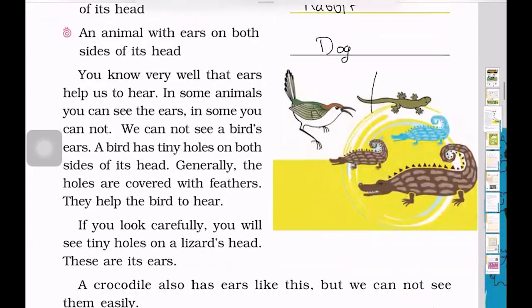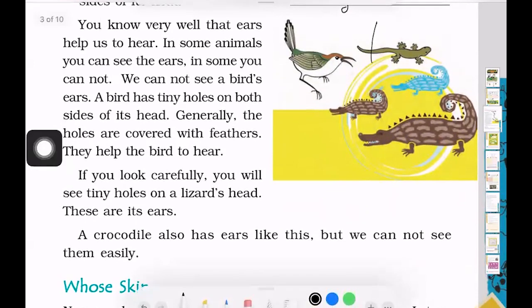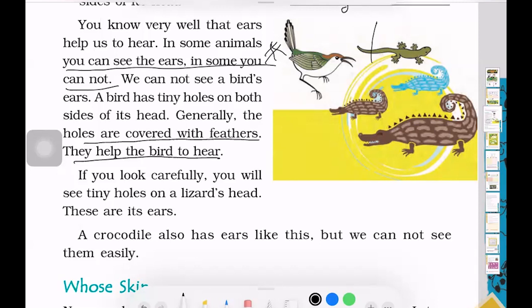Then you know very well that ears help us to hear. In some animals, you can see the ears, in some you cannot. We are continuously reading the statement that all the animals have ears, but some of them are visible and some of them are not. So we cannot see a bird's ears. A bird has tiny holes on both sides of its head. Generally the holes are covered with feathers. They help the bird to hear.